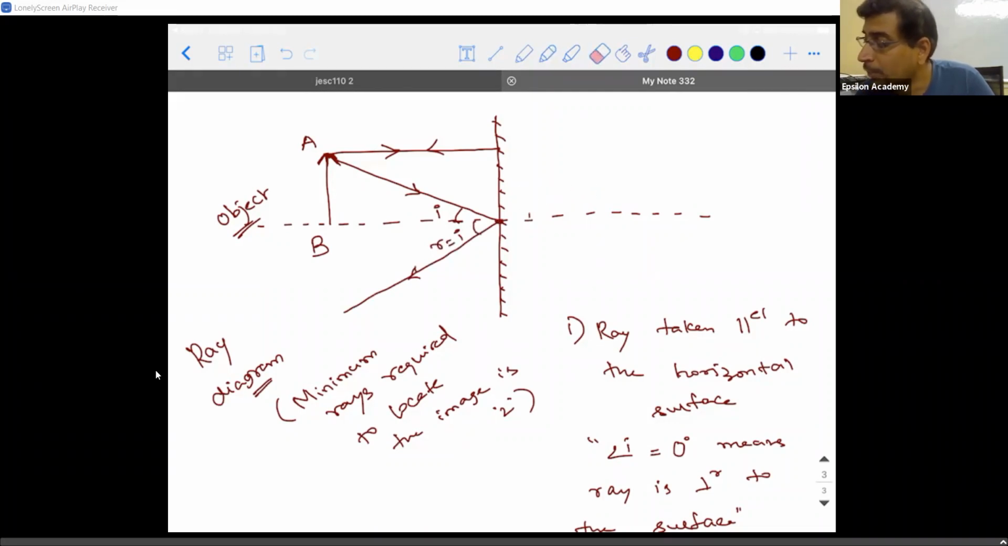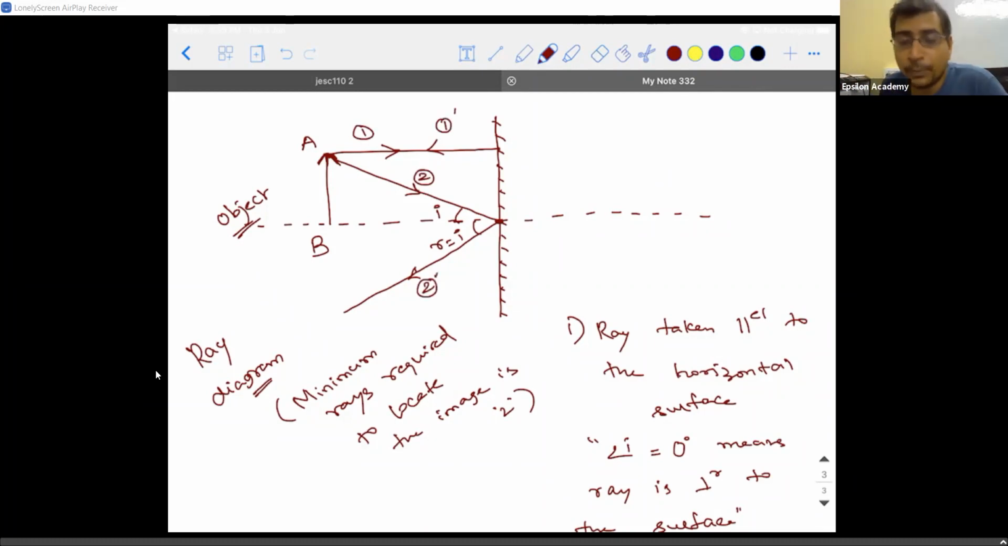Okay. Now, what did I say? For you to draw a ray diagram, for you to locate the image, you need two rays. You have already taken two rays: one incident ray and the second incident ray, the first reflected ray and the second reflected ray. With the dash on the top, I am calling it a reflected ray.